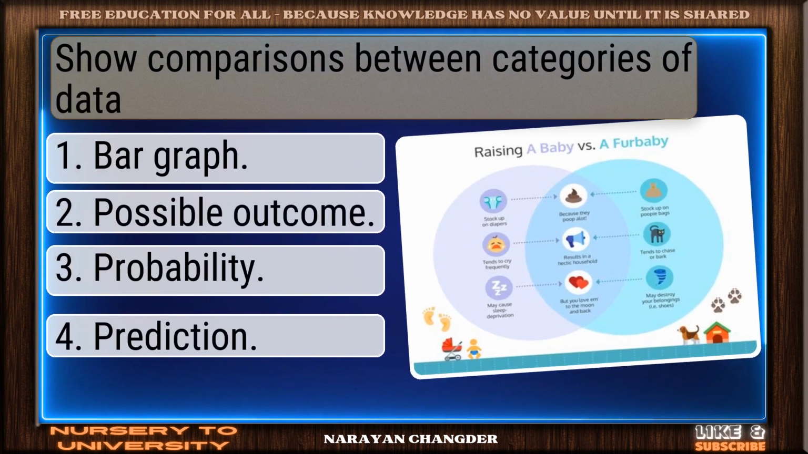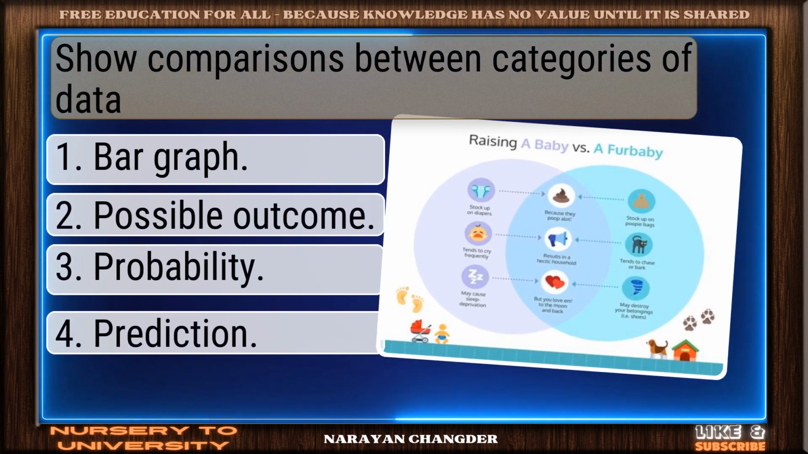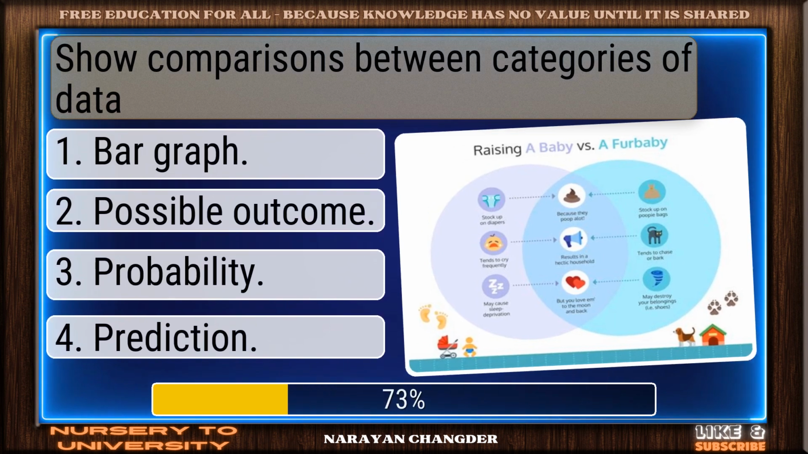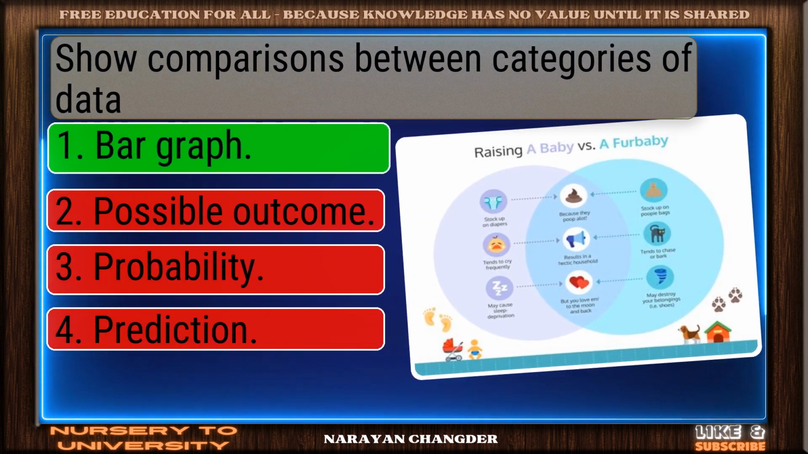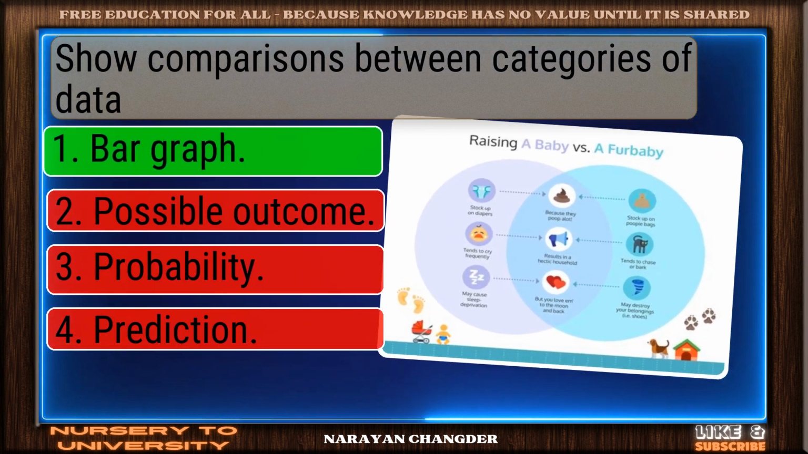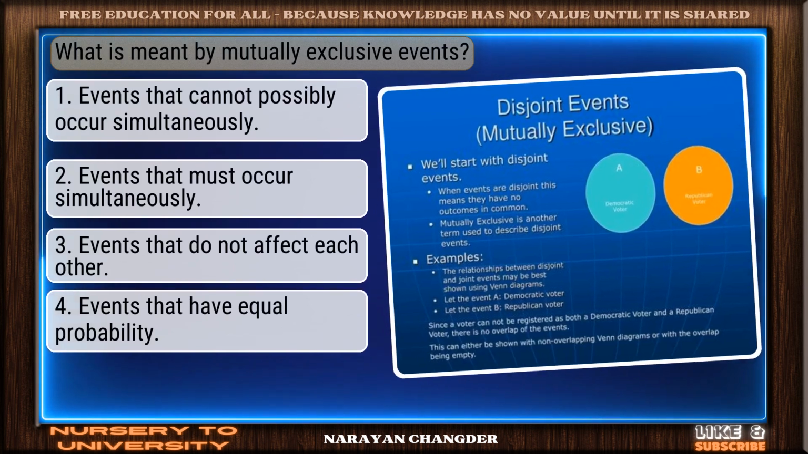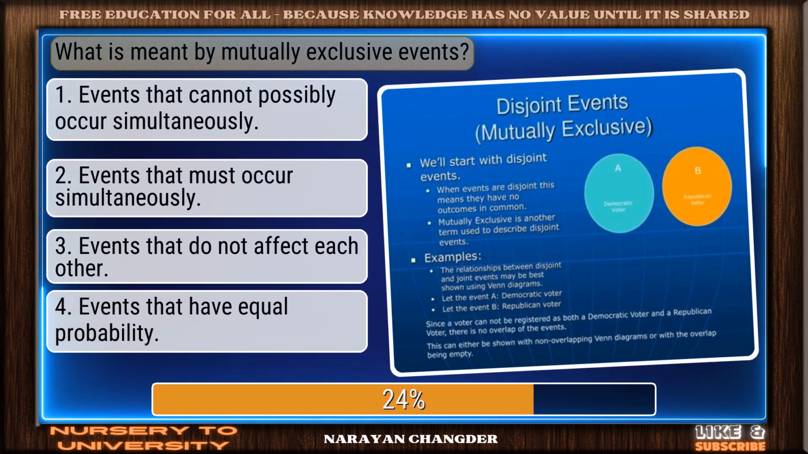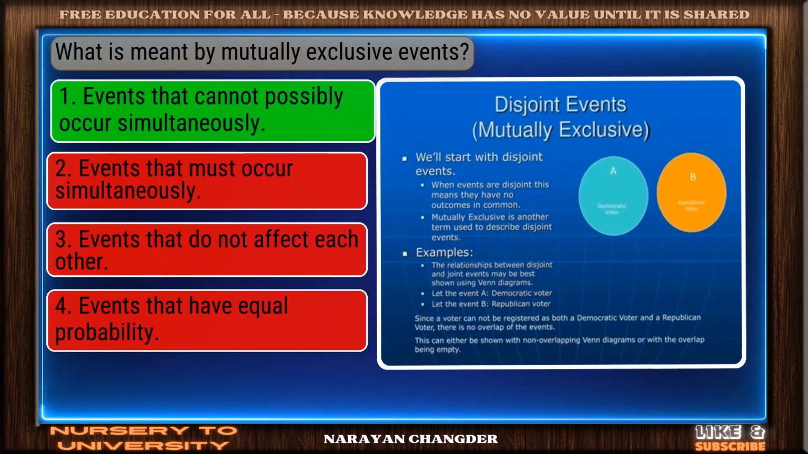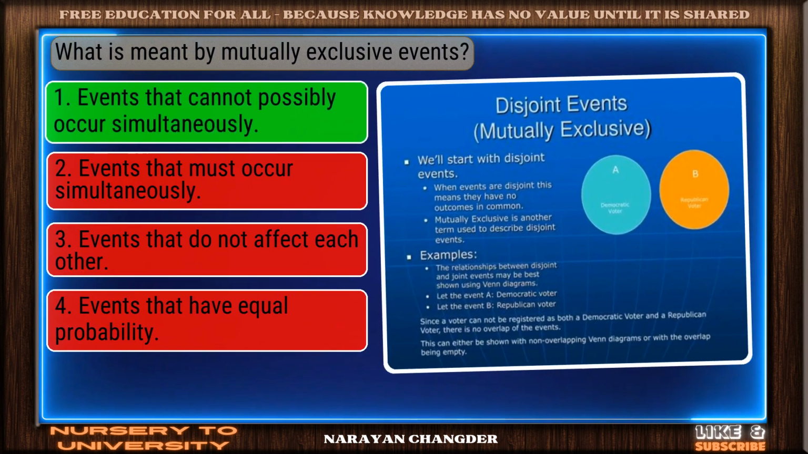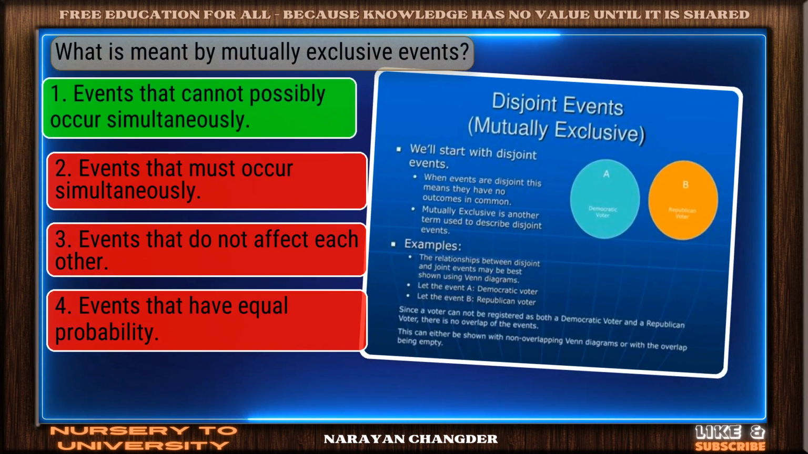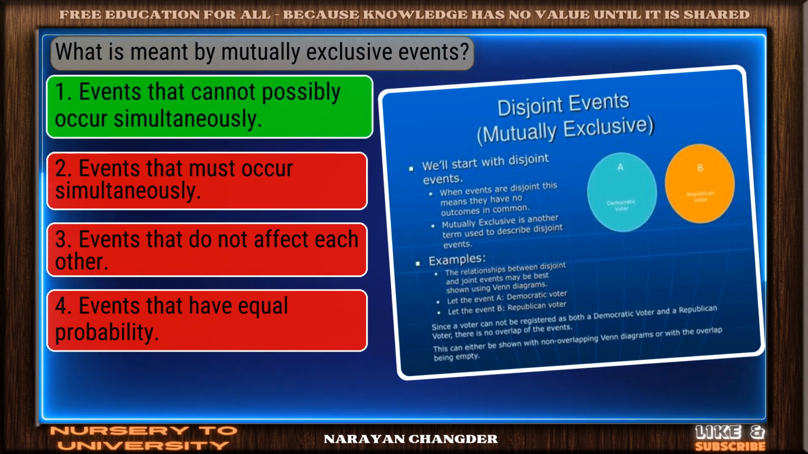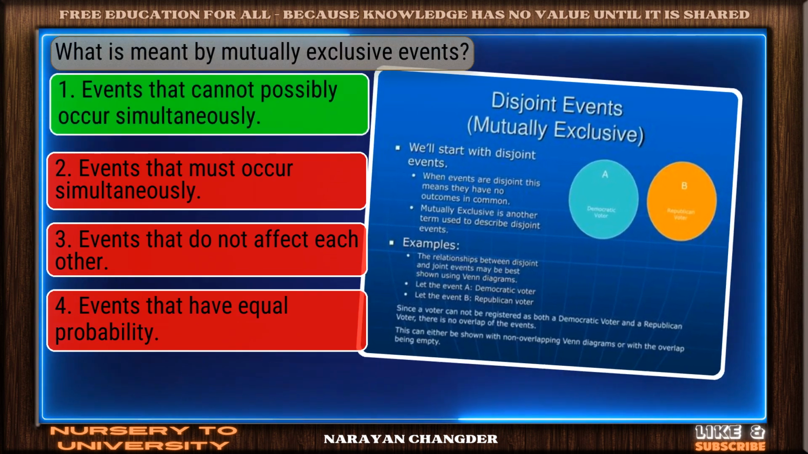Question number 48. Show comparisons between categories of data. Nicely done. Bar graph is a solid answer. Question number 49. What is meant by mutually exclusive events? Correct. Events that cannot possibly occur simultaneously is the right answer.